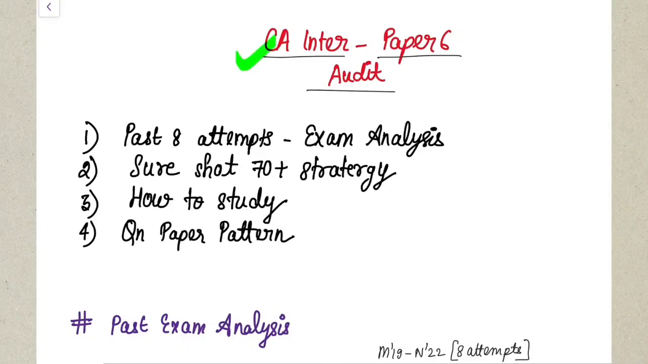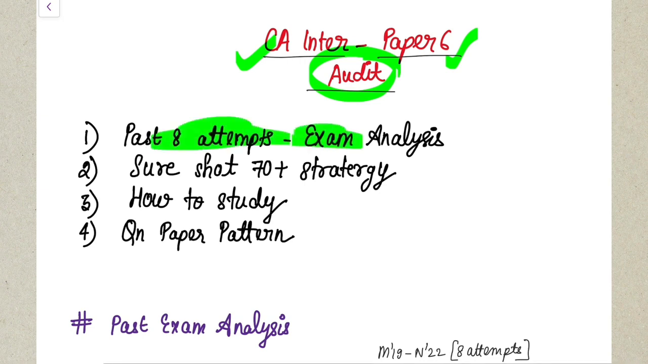In this video, we are going to discuss the CA Inter paper number 6, Audit Strategy. We will be discussing the past 8 attempts exam analysis. Along with that, we are going to discuss how you can best and easily score 70 plus in your examination. We are also going to discuss the question paper pattern and how you have to best study for your audit paper so you are able to easily score your targets.